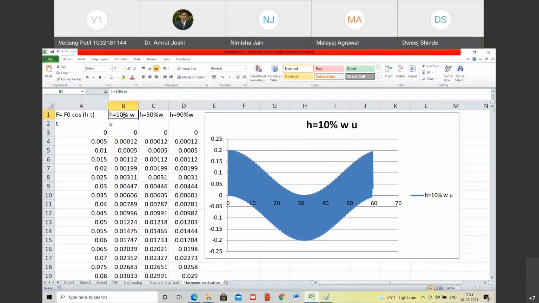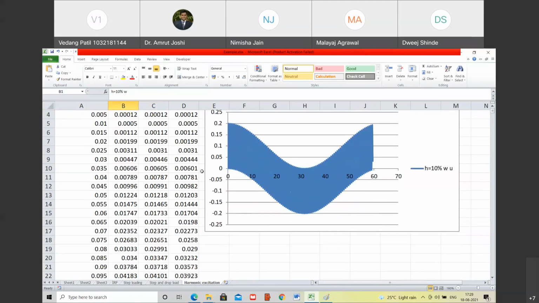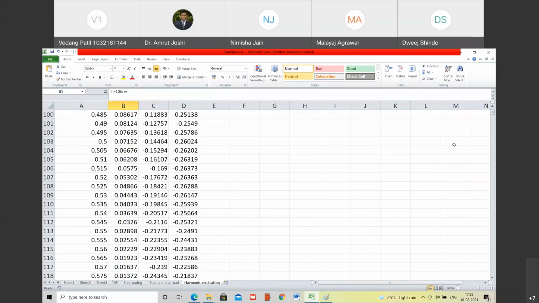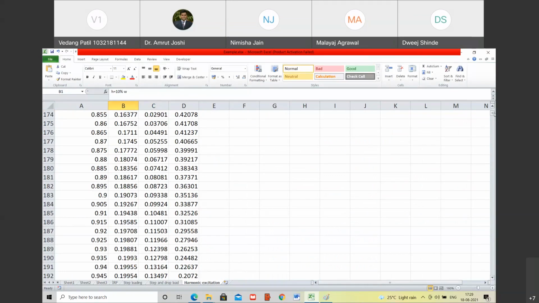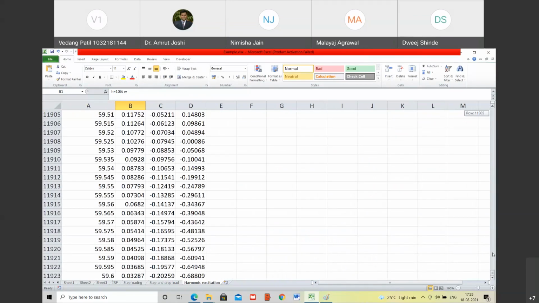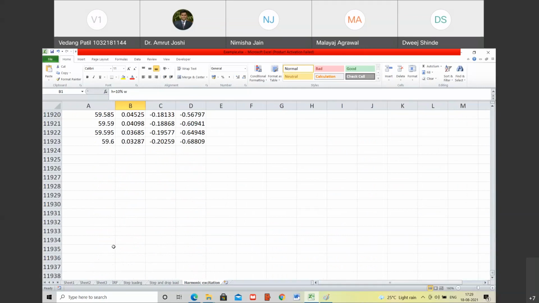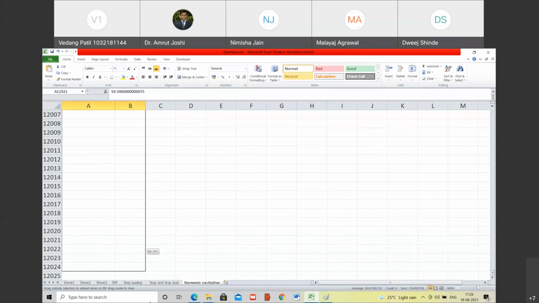At that time, what is happening, pay attention here. You are going to observe the oscillation of the oscillatory response about which line, about 0.1. If I take it further, this is slightly difficult to understand, but I will make you understand by increasing it. Let us take this response beyond 59.6. So let us take it up to 120 seconds, let us say.